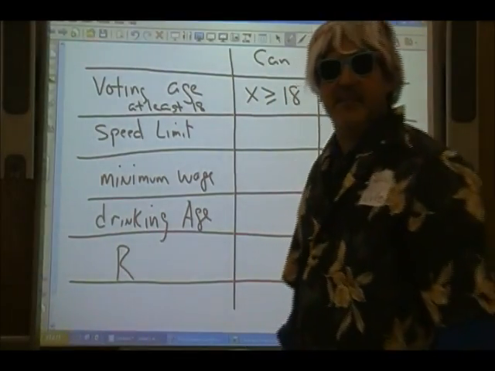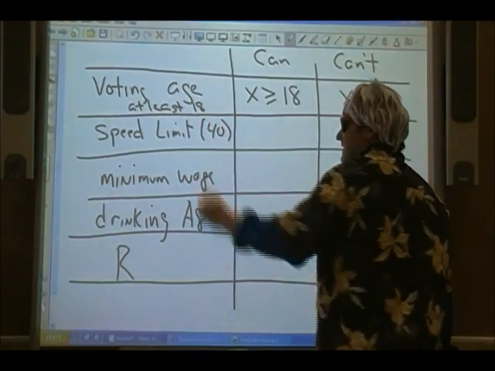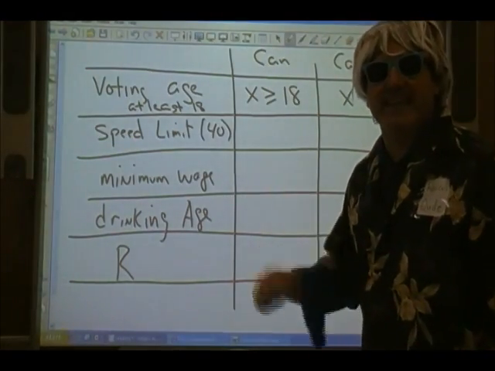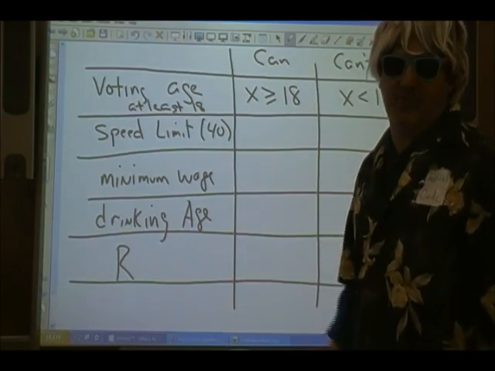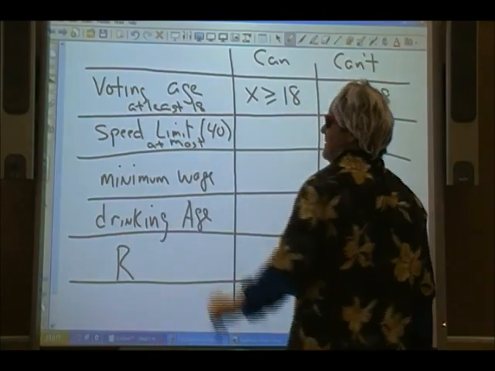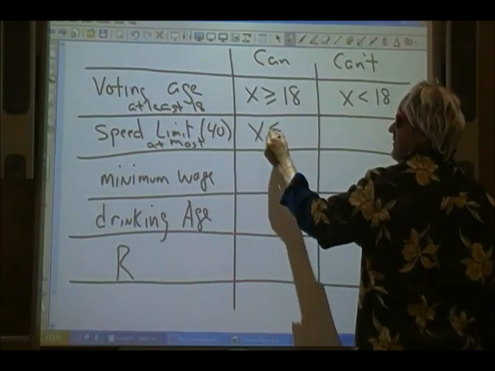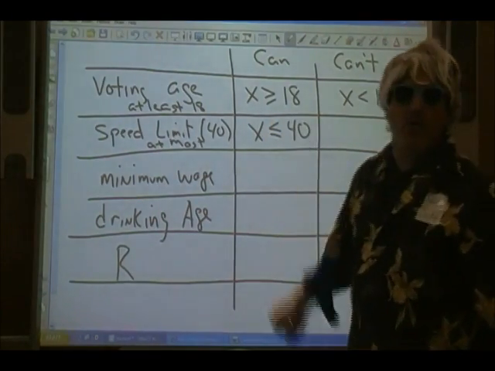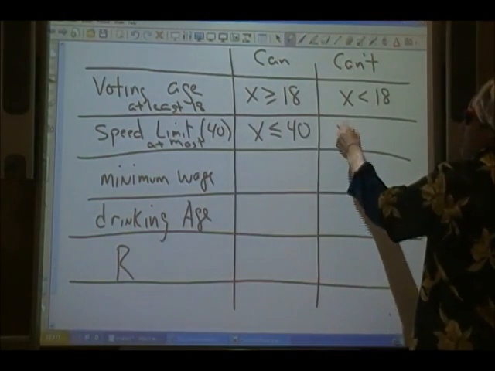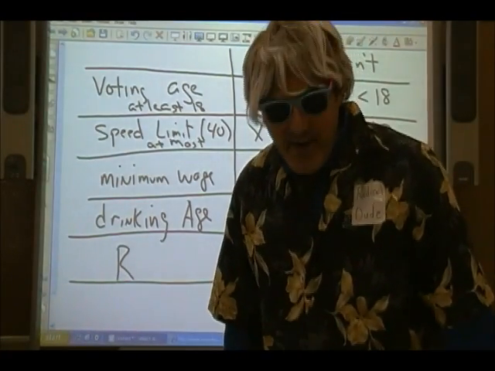Speed limit. Let's give a number for the speed limit. Let's make it 40. Be nice and safe. What does that mean? That means you have to be at 40? No, that's the limit. You can't be past 40. So this is the same thing as saying at most. When you're driving, you have to be less than or equal to 40. It's at most 40. Who gets in trouble? Who can't is if you go over 40. Then you can get a ticket. And I know about tickets.